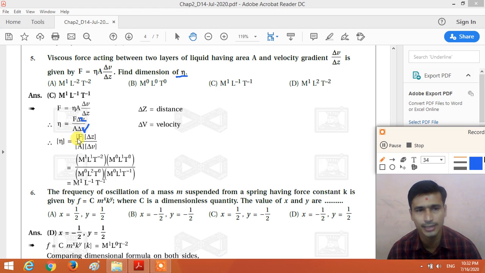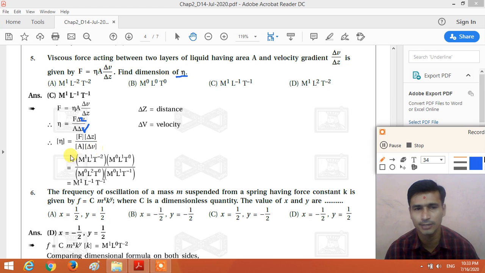Here eta is equal to the dimensional formula of F multiplied by the dimensional formula of Z divided by the dimensional formula of A and V.